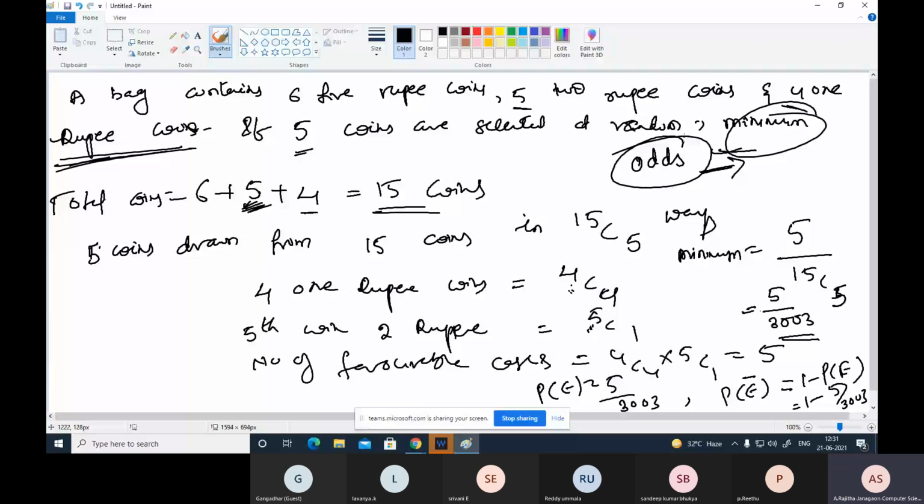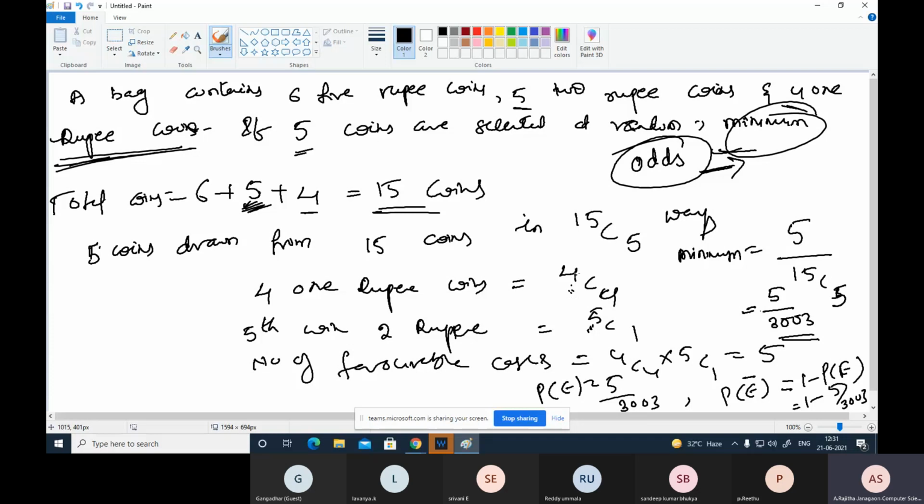And first, a bag contains total how many coins, first you can find out. In that మనకి ప్రాబ్లంలో అడుగుతుంది ఏంటి అంటే, odds in favor of the draw yielding minimum possible amount are. ఇక్కడ odds అంటున్నాడు, so that is nothing but నాన్ అకరెన్స్. First occurred one find out చేస్తున్నాం, తర్వాత non-occurred one find out చేస్తున్నాం. So for that, first in the bag the total coins are these, out of which 5 coins are drawn from 15 coins, 15C5.